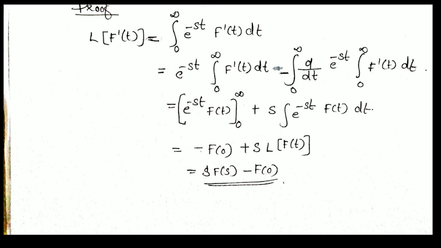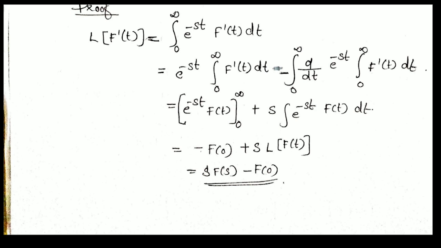That is, integral of the first function into integral of the second, minus integral of the derivative of the first into integral of the second function, which is equal to e raised to minus st f of t from 0 to infinity plus